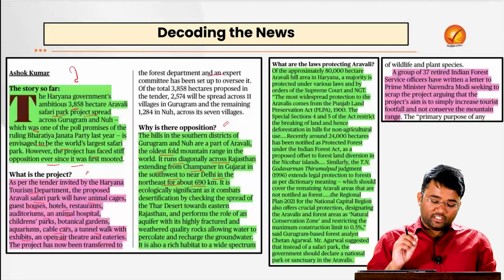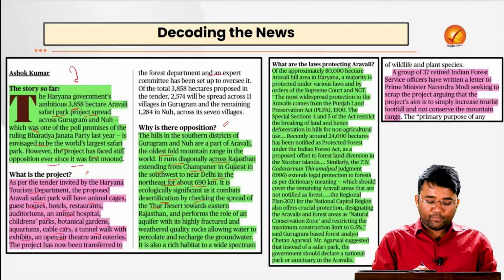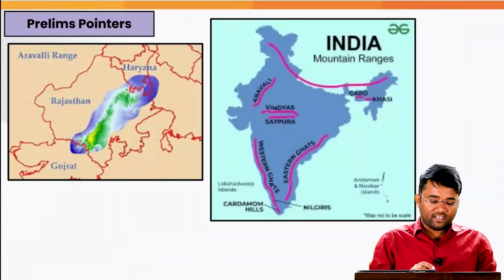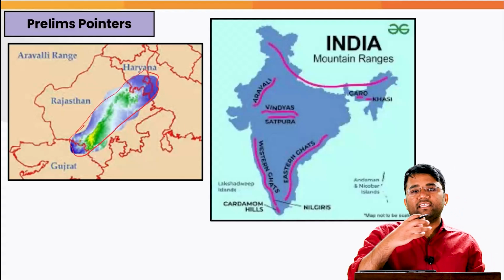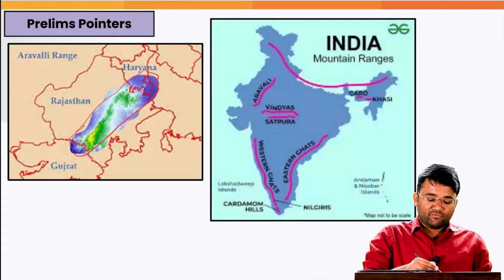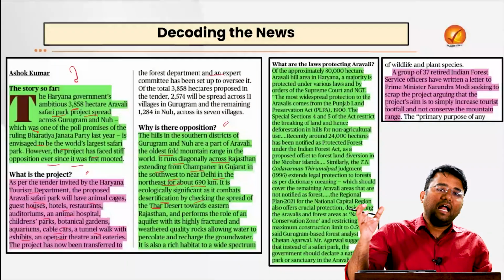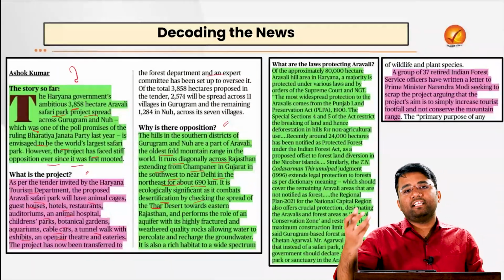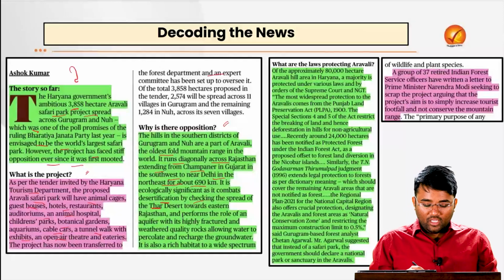It is ecologically significant as it combats desertification by checking the spread of the Thar desert towards eastern Rajasthan. You can see that this is the Aravalis. It helps in checking the spread of the Thar desert because of the forest and the wildlife that is there. Otherwise, the desert will further take over other parts of Rajasthan and may come to other states also.